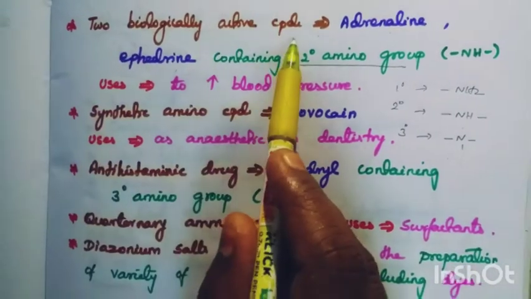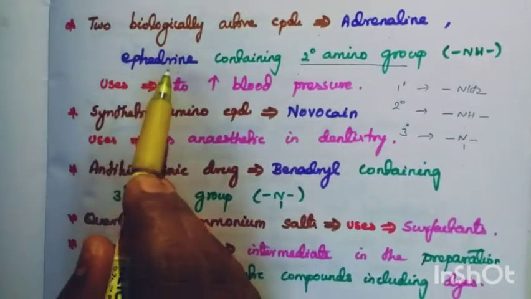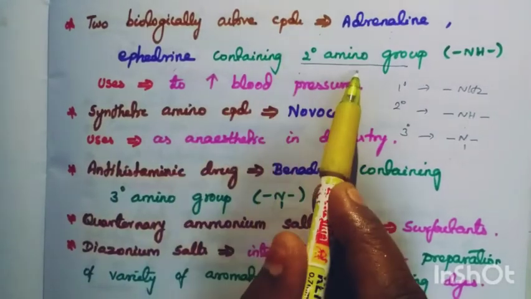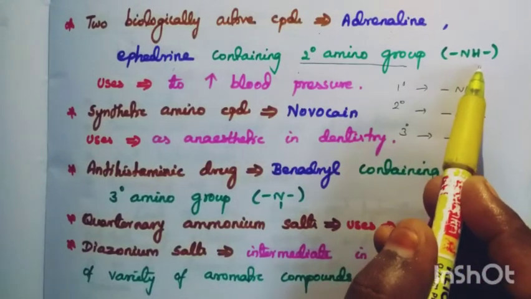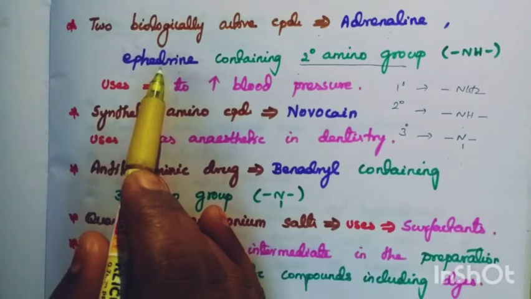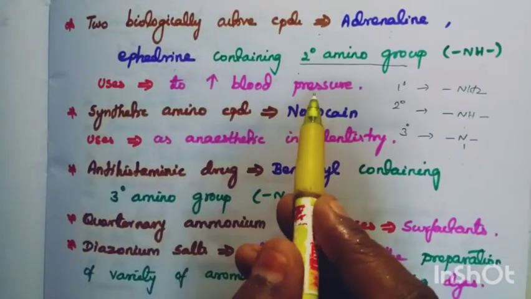What is the use of adrenaline and ephedrine? They are used to increase the blood pressure.